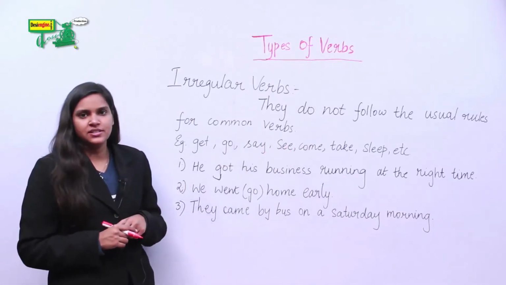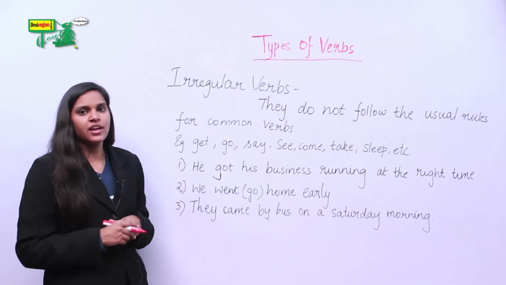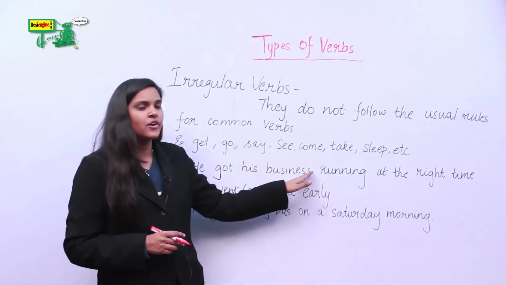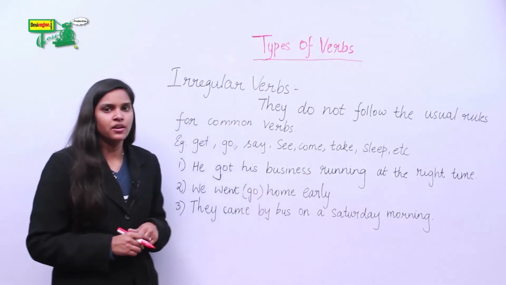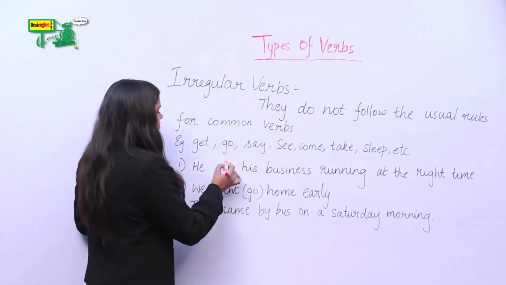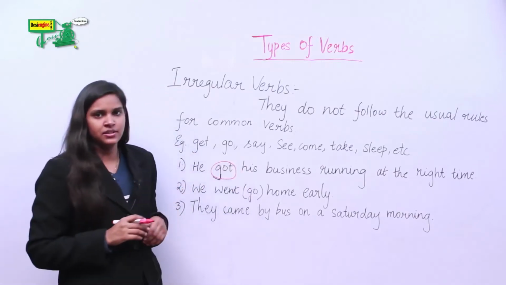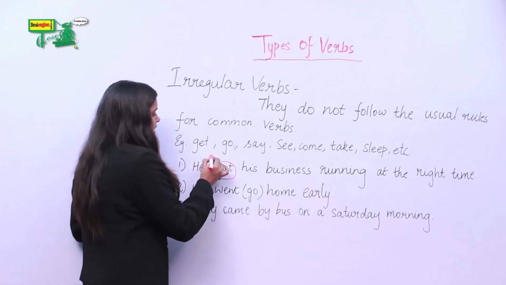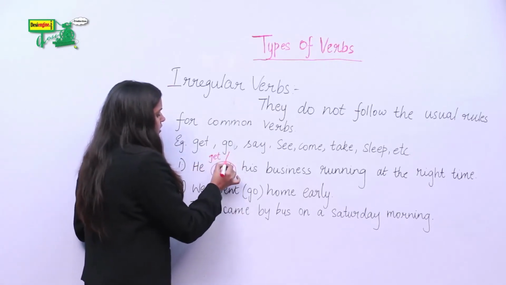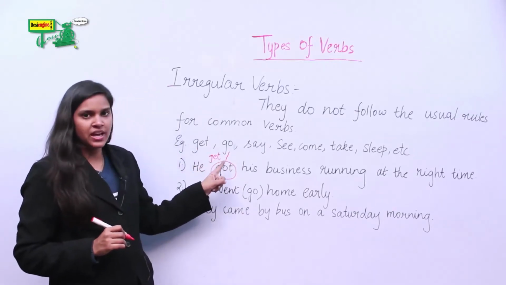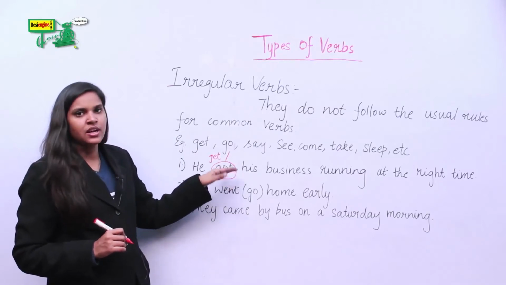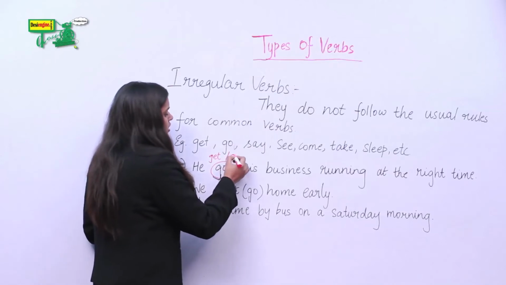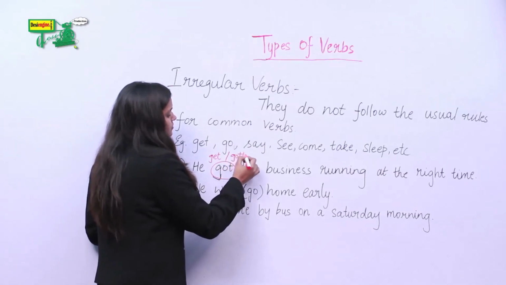Let's take a few sentences and look at the irregular verbs. He got his business running at the right time. Here, our irregular verb is got. The main verb of got is get. The simple past of get is got and the past participle of get is gotten.